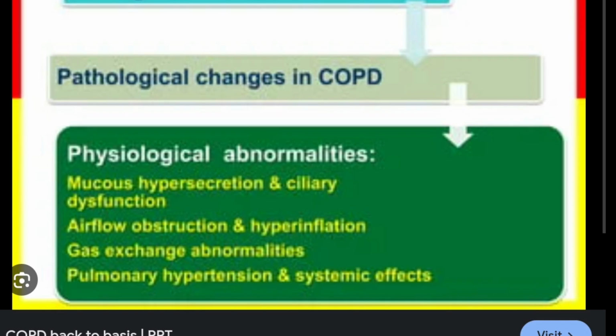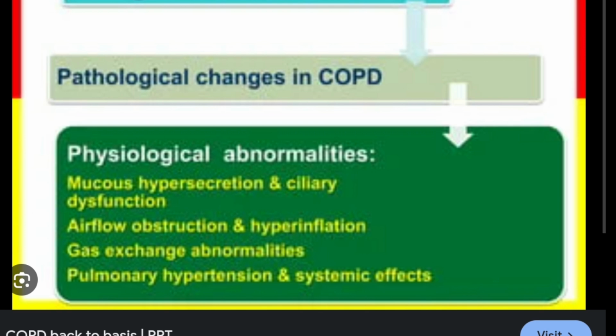On the other hand, in COPD, because of smoking and some other factors, there is mucus hypersecretion, ciliary dysfunction, smooth muscle proliferation, airflow obstruction and hyperinflation. Ultimately, it leads to pulmonary hypertension and systemic effects, and it is largely irreversible.